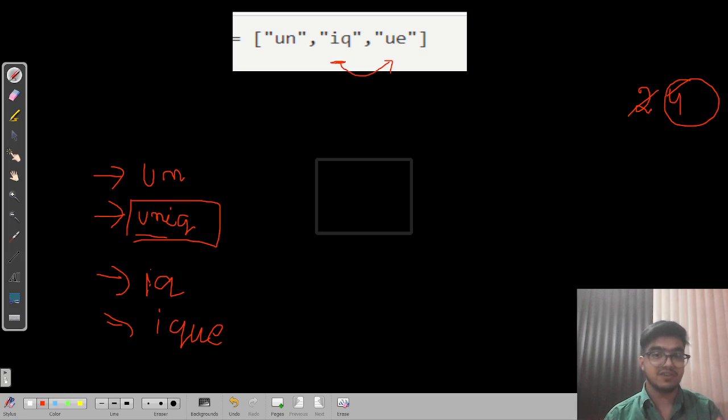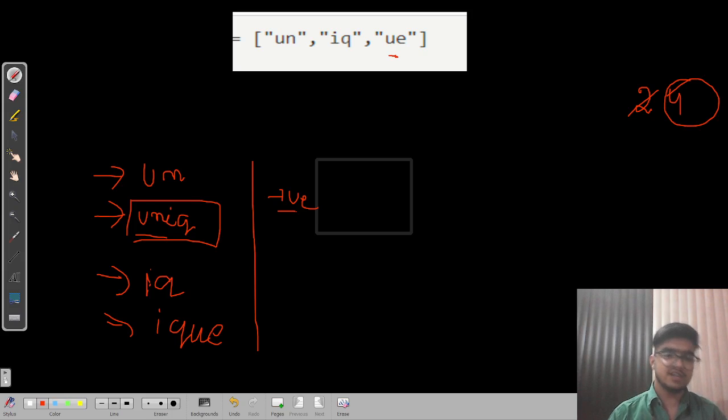So we can't concatenate or create any other string. Its length is 4 and its length is also 4, so the answer should remain 4. After that, we can take UE, which is also a unique string, and its length is 2, which is less than the answer we have so far. I've tried to create other concatenated strings, but there is nothing left in the array, so we just stop there. Okay, that's very cool.